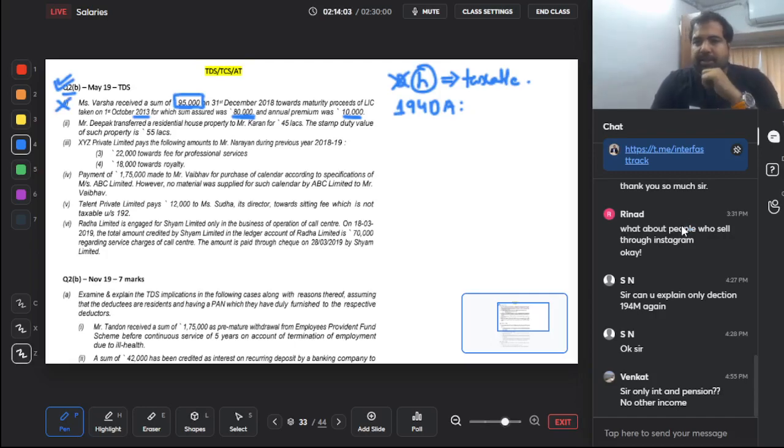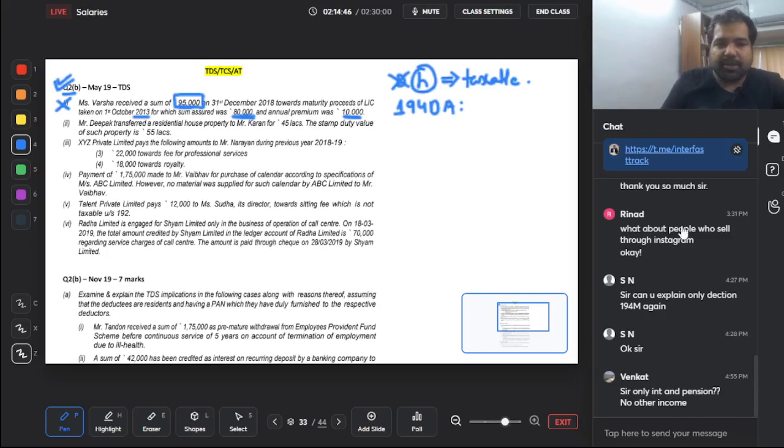So how will you write this answer in the exam? You will first write that TDS under section 194DA will not apply in the case of amount received by Miss Varsha. Full stop. Next line. Since the policy was taken on 1st October 2013 and the amount of premium paid is more than 10% of the sum assured, the amount received by Varsha is taxable. So first I have told that this premium is high and hence the amount is taxable. Full stop. Next line. However, since the gross amount received is not more than 1 lakh, TDS provisions will not apply. So TDS will not apply, but taxable it will be. Varsha will have to pay the tax on her own.